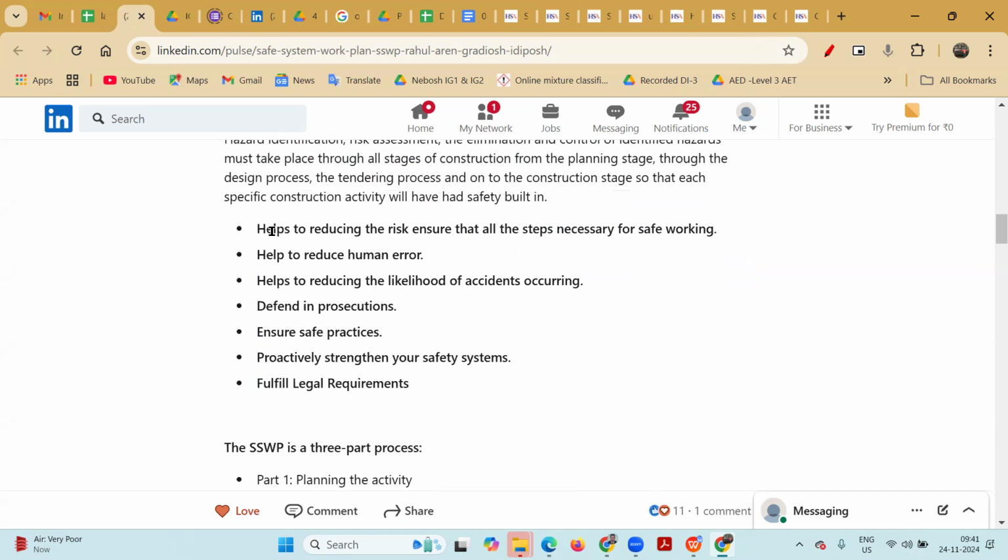It will help reduce the risk, ensure all steps necessary for safe working, and help reduce human error. If we do not prepare the SSW, the worker will work as per their own shortcut. The SSW is like an SOP, reducing the likelihood of accidents occurring, defending against prosecution, ensuring safe practices, proactively strengthening safety systems and fulfilling the legal requirement.